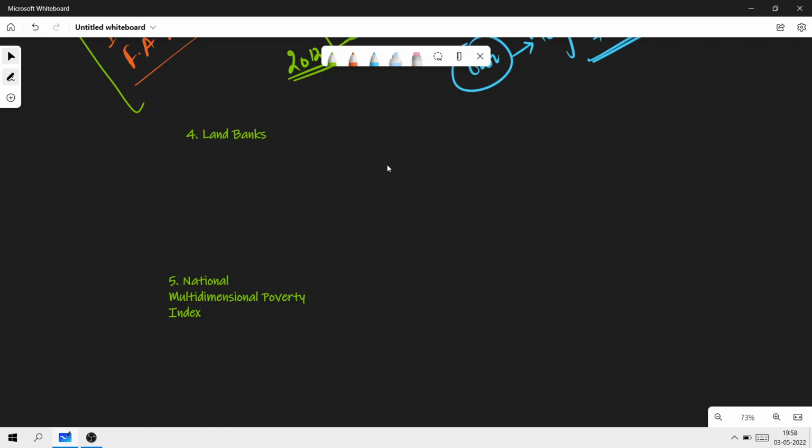You see, the term is not a usual bank. Okay, the term is not a usual bank. The word here is land banks. So we have to break it down into two.